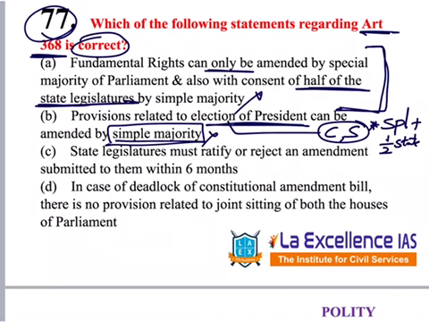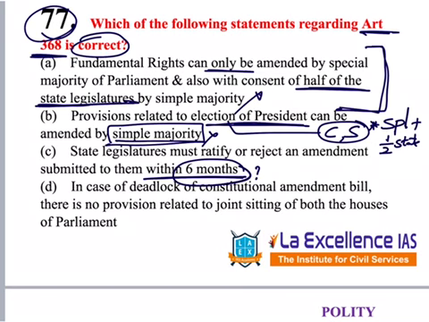C. State legislatures must ratify or reject an amendment submitted to them within 6 months. Is there a time limit? This we should know. There is no time limit. Let's say we don't know, so let's keep it aside and read option D.